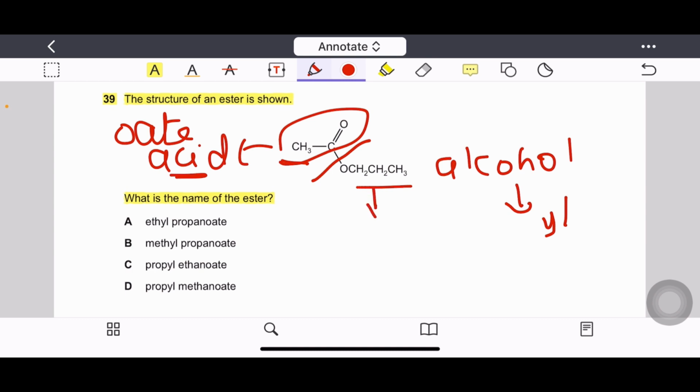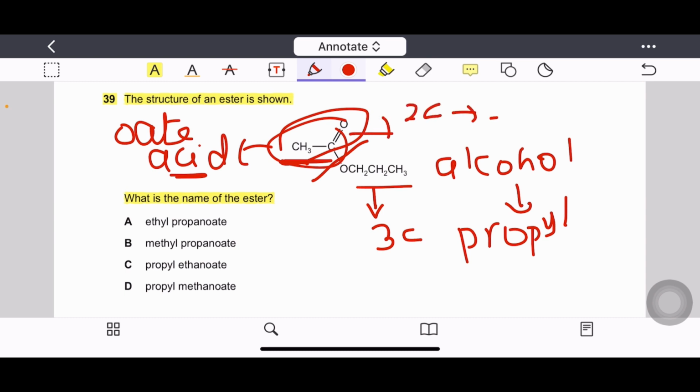Because there are 3 carbons, it will be propyl, and this part is having 2 carbons, so it will be ethanoate. So correct name will be propyl ethanoate, option C.